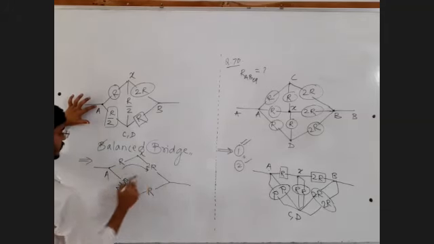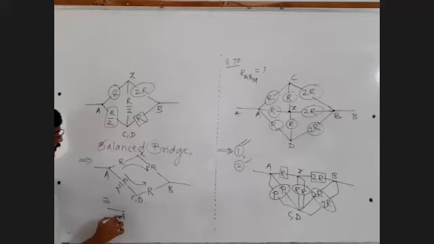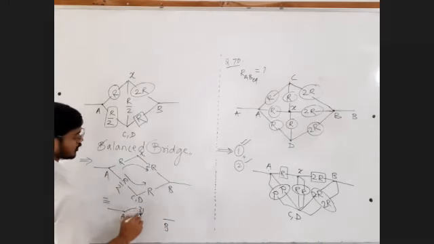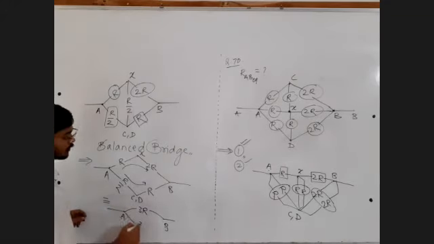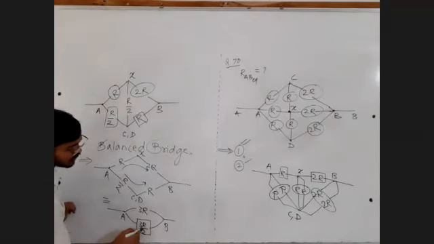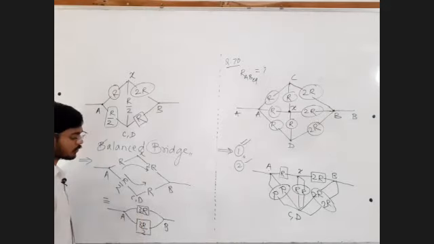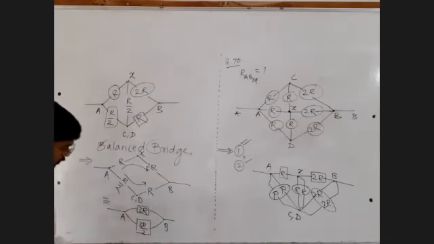These two are in series, these two are in series. So the equivalent resistance between points A and B: R plus 2R is equal to 3R. R by 2 plus R is 3R by 2. Now you can call this value Z. Then this value will be 2 times Z. Z and 2Z in parallel gives 2Z upon 3.